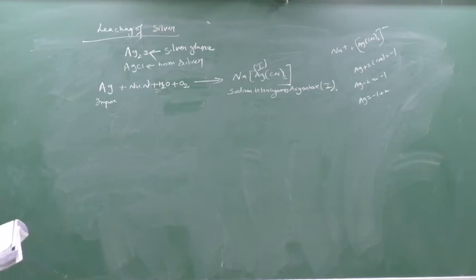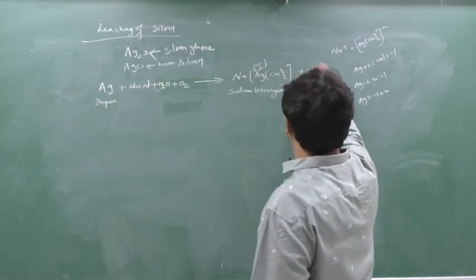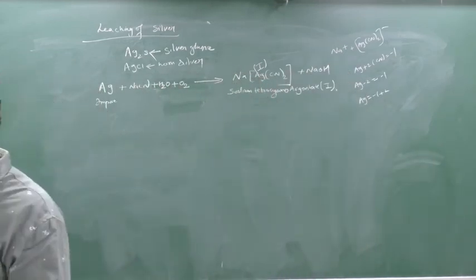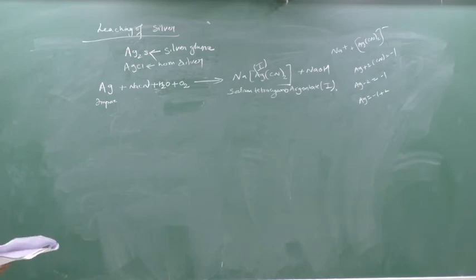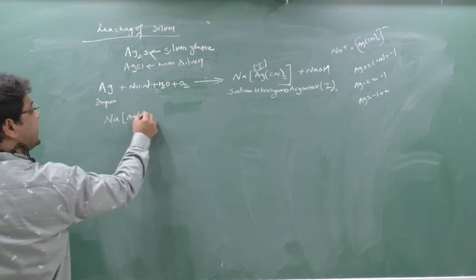Easy, no? So this complex will be formed, and NaOH will also be formed here. Clear this part? Clear? Now what will happen, you know? Now in the second step, this complex is made to react with zinc.